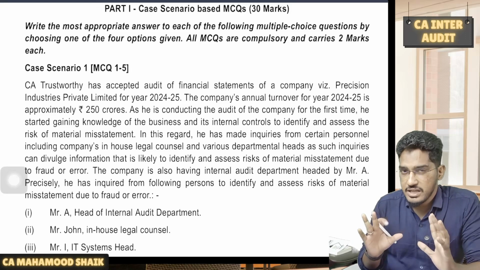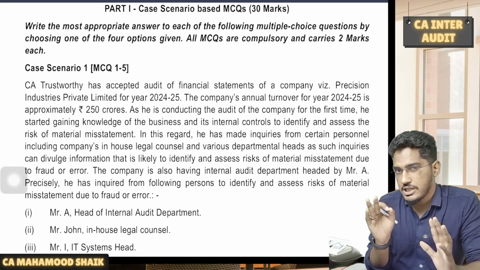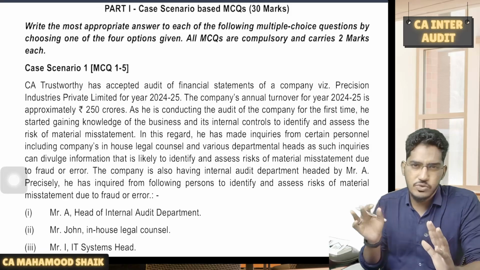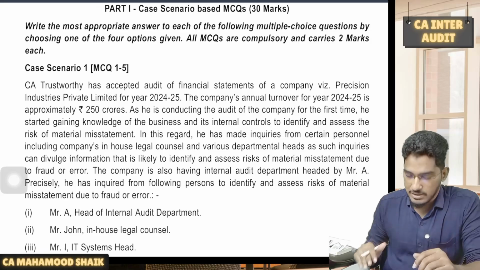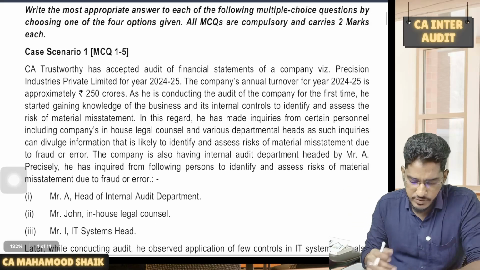In the case scenarios, yes, in series 1 there are especially a few tricky things. Series 2 MCQs are straightforward, but in series 1 MCQs, yes, it is worth spending the time here. Let us try to have a quick look at it.